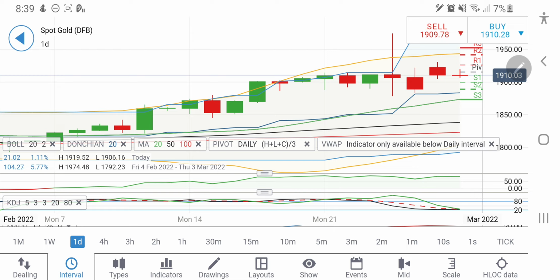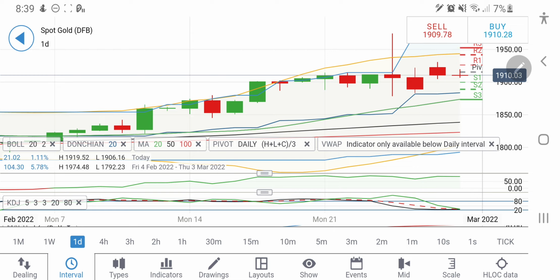So below 1904.5, yes, you can go short for 1900. Remember, it can bounce back from 1900. That is also quite possible. And 1895, it can reverse from there. That is also possible. So these are support levels we always keep in mind, and always book profits at these levels and try to see if it is continuing the momentum, then you can re-enter again for the next target. So take your positions accordingly.